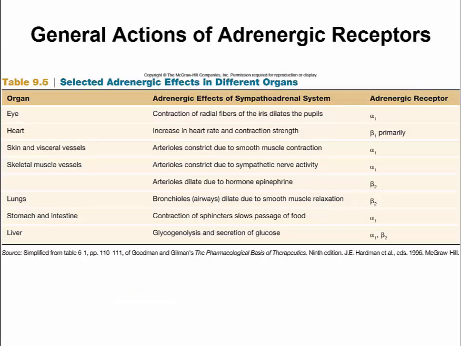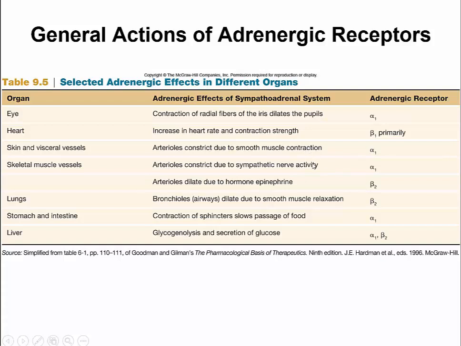And so there are multiple tables you can look at for the selected adrenergic effects in different organs. For example, if you're looking at the eye, the sympathetic nervous system is going to cause the pupils to dilate, and it's going to affect the alpha 1 receptors located in the smooth muscles of the pupils. In the heart, it increases heart rate and contractile strength. It primarily affects the beta 1 receptors. In the skin and visceral organs, the arterioles constrict due to smooth muscle contraction. It's going to affect primarily alpha 1 receptors.